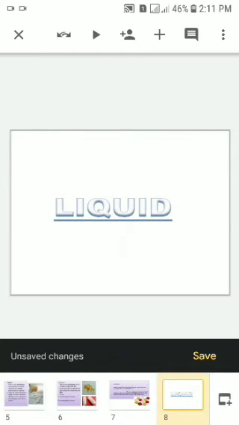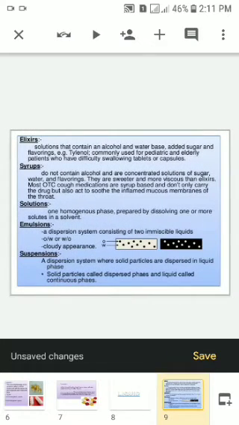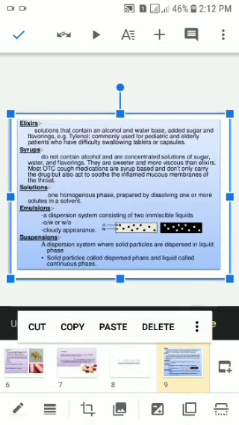Next, liquid dosage form. Liquid dosage form are further classified into elixirs, syrups, solution, emulsion, and suspension. Elixirs are the certain drugs that are dissolved in alcohol, water base, added sugar, and flavoring agents, whereas syrups are dissolved in water and sugar.